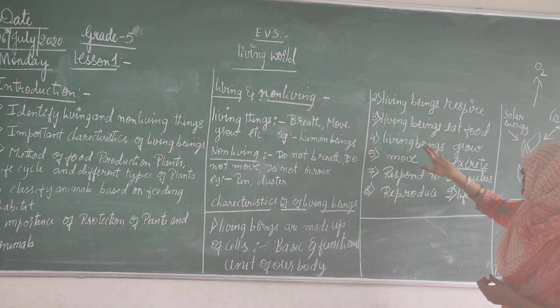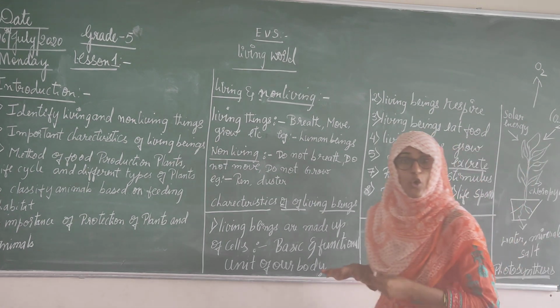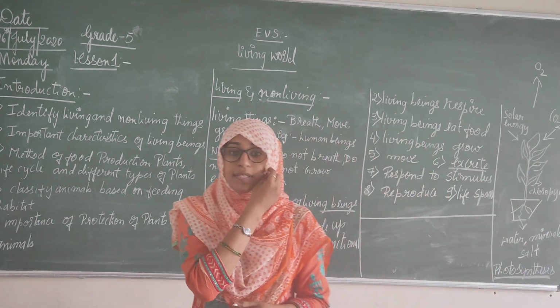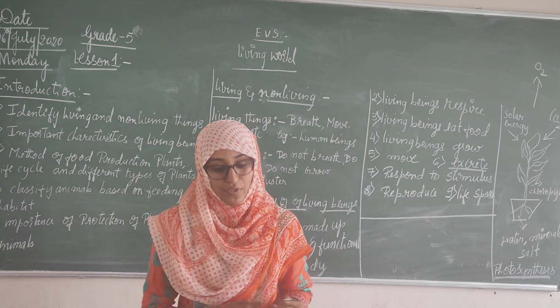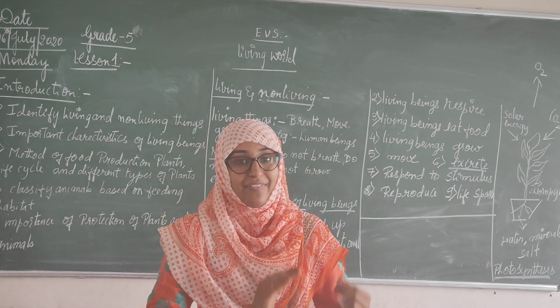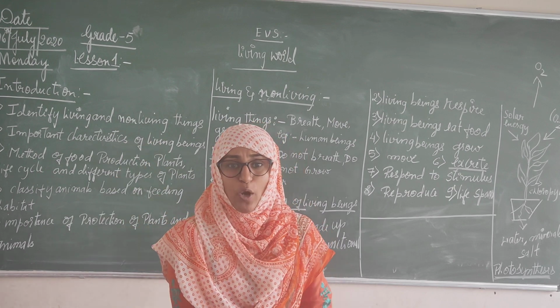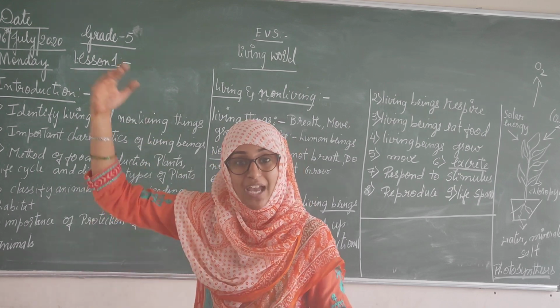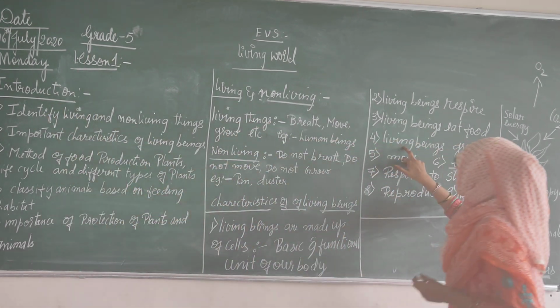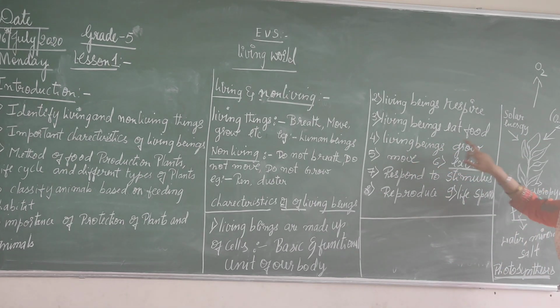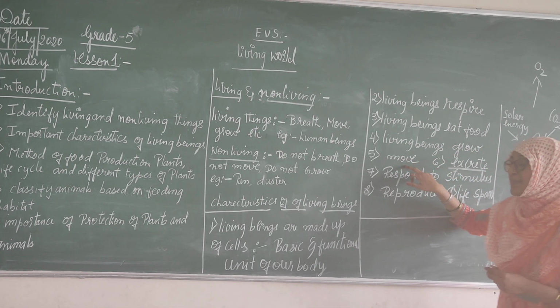Now, next, living beings grow. We grow up to a certain level. How do living beings grow? First there is a small baby. Then you increase your size, like LKG, UKG. You will not be a small baby; you will increase in height. So living beings grow.